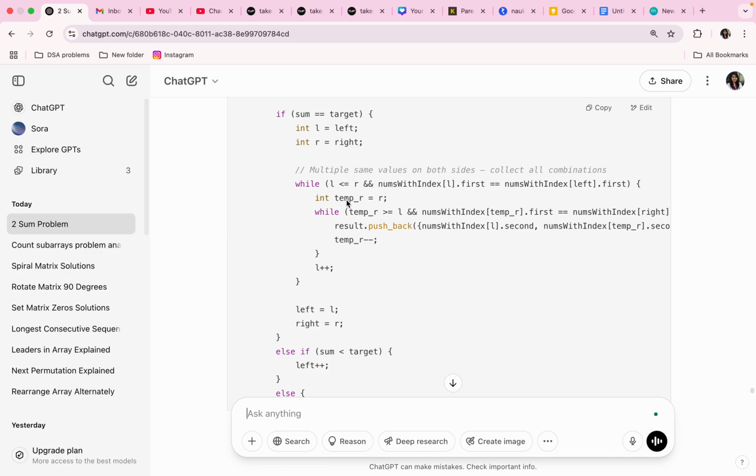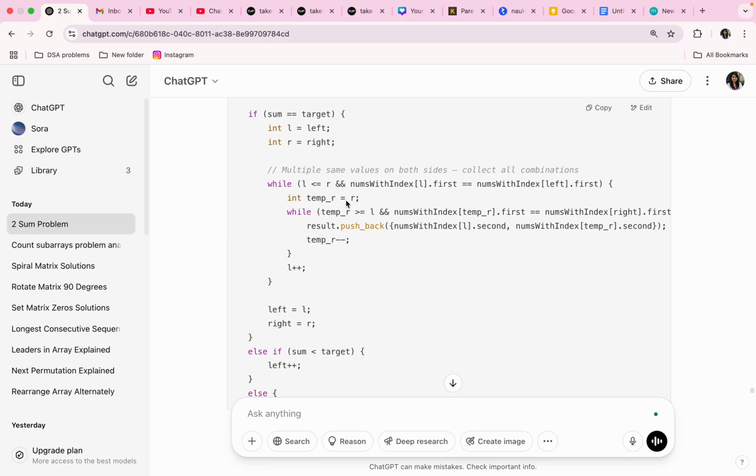While l is less than or equal to r and nums[l].first equals nums[left].first, int tempR = r.